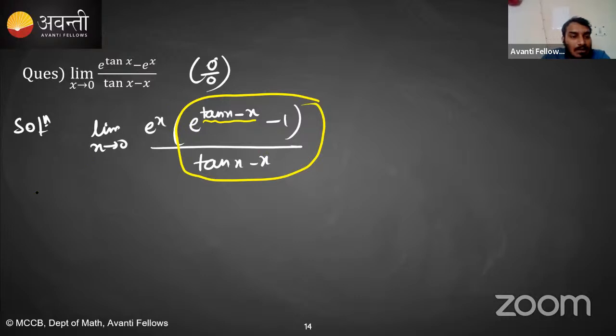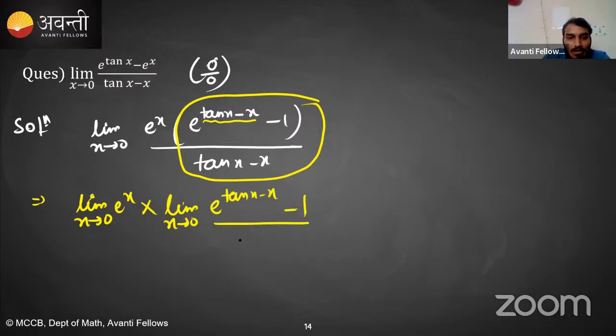1. So it can be written as limit x tending towards 0 of e raised to the power x, into limit x tending towards 0 of e raised to the power 10x minus x minus 1 divided by 10x minus x. Since it is not an indeterminate form, we can directly put x equal to 0.